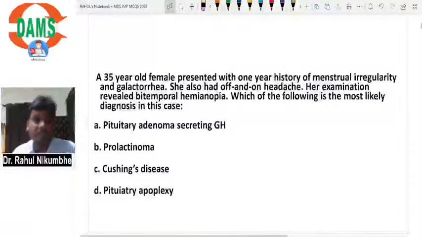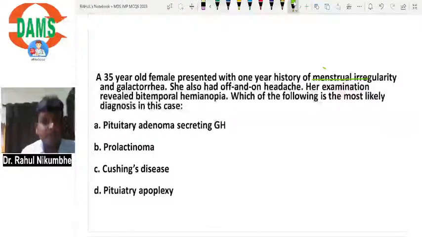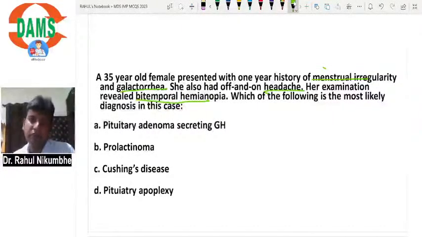First MCQ: a 35-year-old female presented with 1 year history of menstrual irregularity and galactorrhea. Galactorrhea means abnormal milk discharge not associated with childbirth. She also had on and off headache, and her examination revealed bitemporal hemianopia. So, one visual field defect, headache, menstrual irregularity, and galactorrhea. Which of the following is the most likely diagnosis in this case?